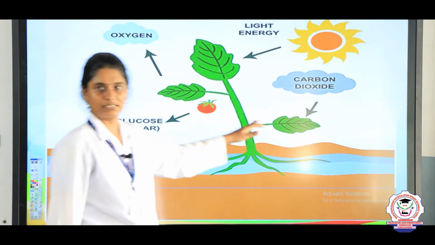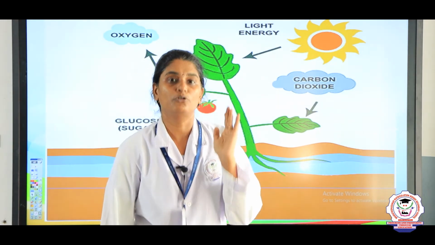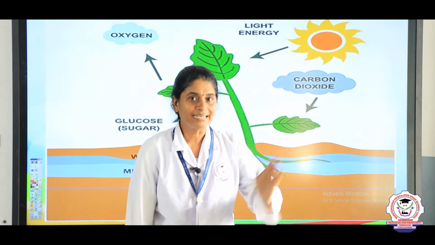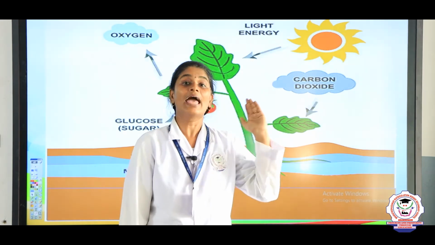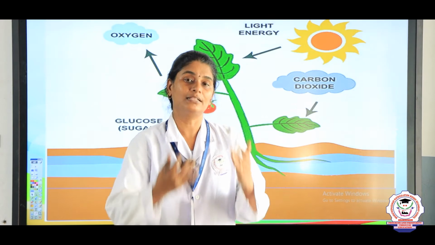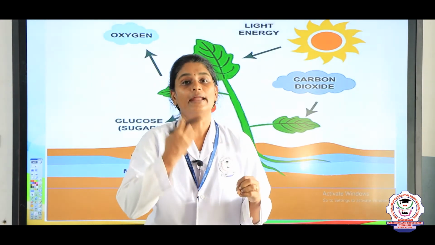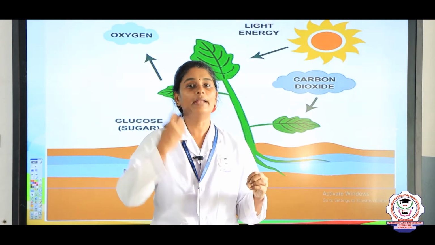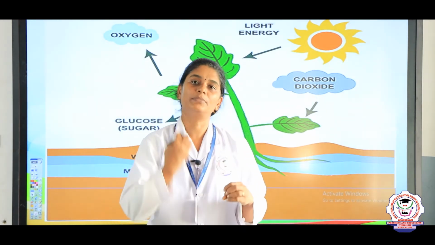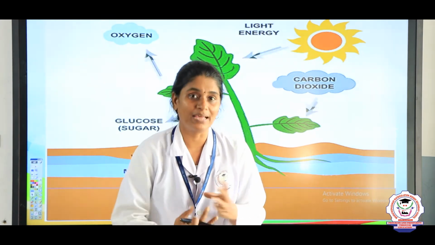here the plants. Plants produce their food. You all know that with the help of sunlight, carbon dioxide and water, they prepare their own food. The leaves in the plants absorb the sunlight, take up the carbon dioxide and water, mix them together and prepare their own food.